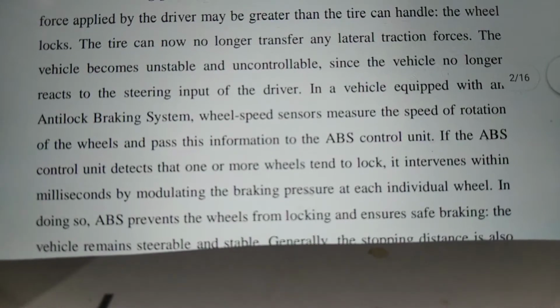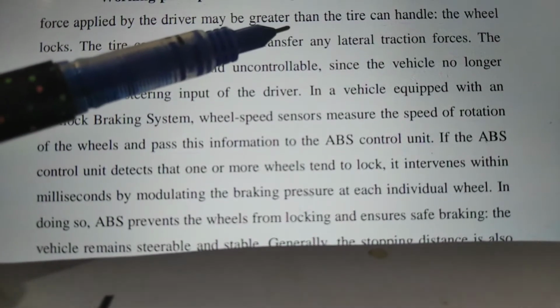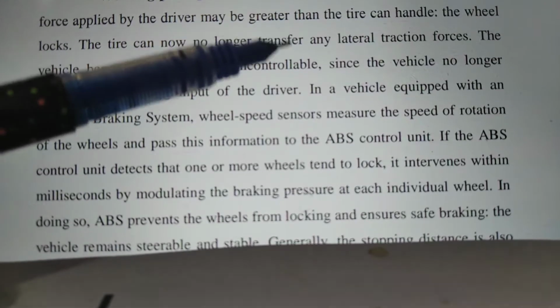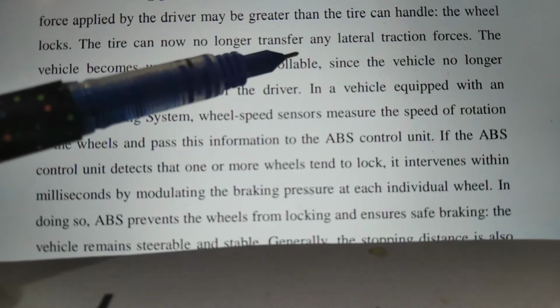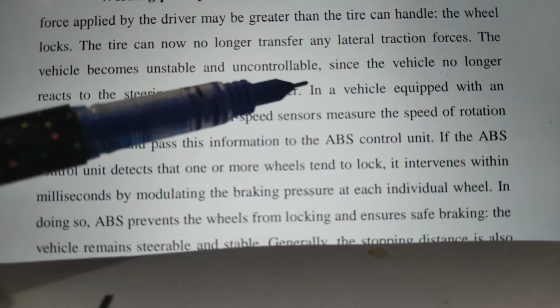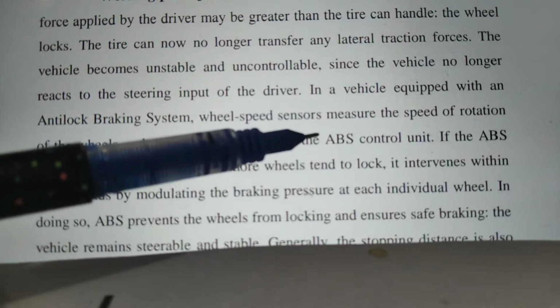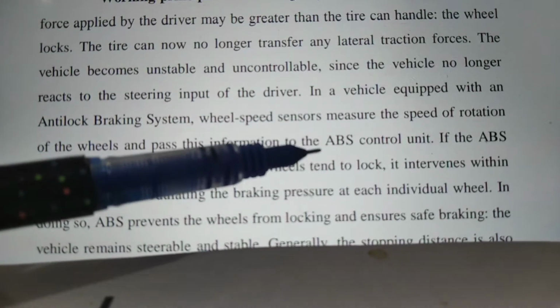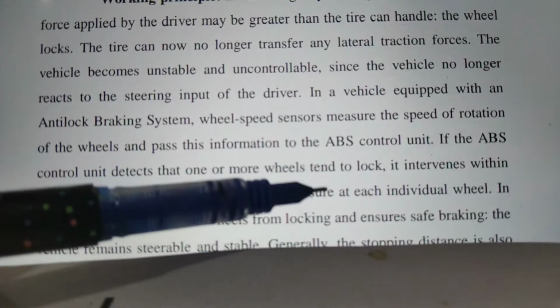Now, what is the working principle? In an emergency braking situation, the force applied by the driver may be greater than the tire can handle. The wheels will be locked, the tire can no longer transfer any lateral forces, and the vehicle becomes unstable and uncontrollable. In a vehicle equipped with an ABS, the wheel speed sensor measures the speed of rotation of the wheels and passes this information to the ABS control unit.